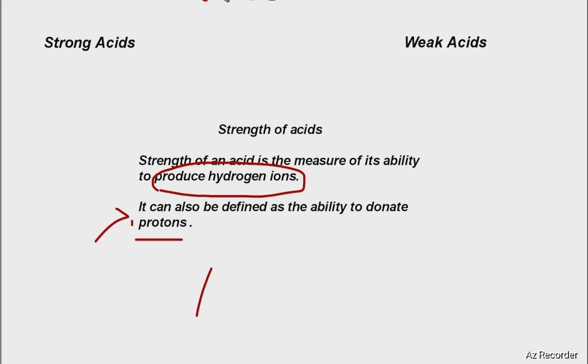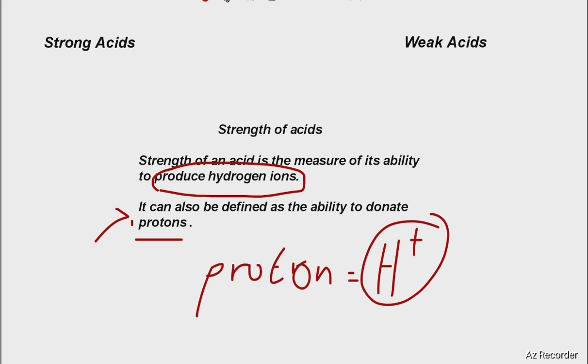So protons, as you go further in your studies, you'll find that the word proton here, sometimes we use it to refer to what? Hydrogen ions. And this is because hydrogen ions are positively charged and protons are also positively charged. So we sometimes use the word proton. So acids can donate a proton.